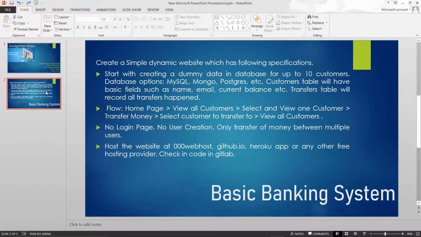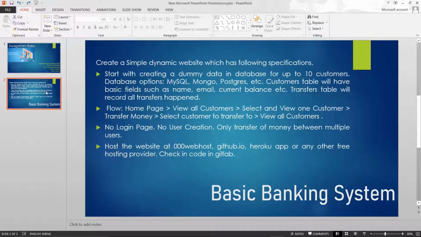At first, it should have at least 10 dummy customers. The transfer table will record all the transfers that happen. Now moving to the flow of my website, it should contain a home page which will lead to view all customers, then select and view customer, then transfer money, then select the customer to transfer money to, and again view all customers.